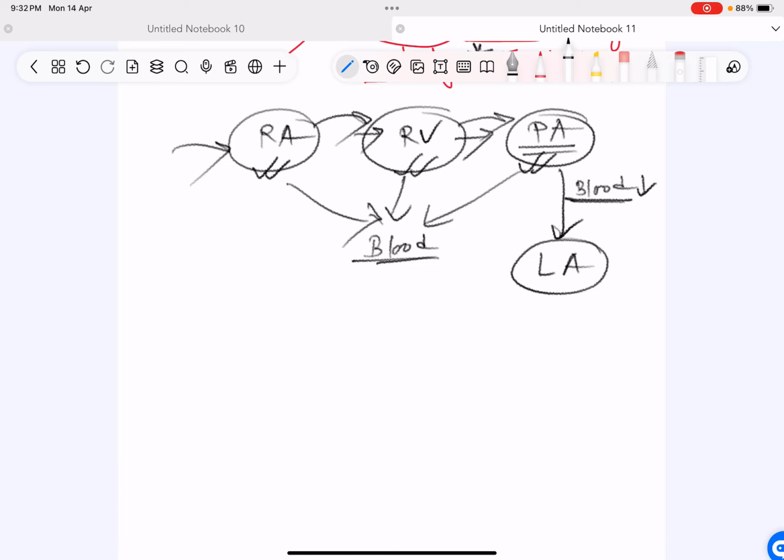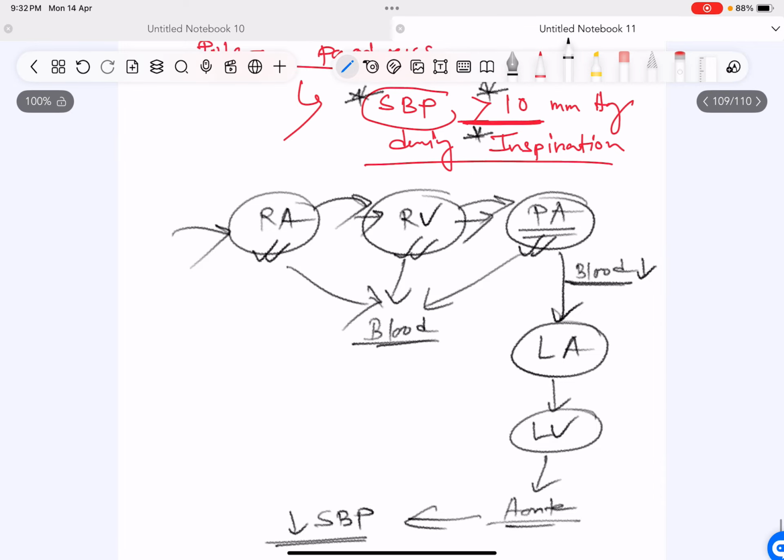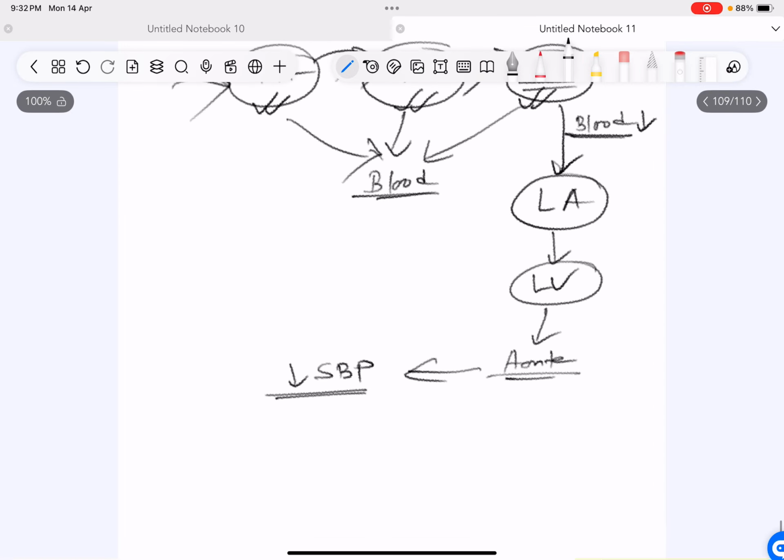So from left atrium to left ventricle, blood volume is also reduced. So the aortic output is reduced, and you get a decrease in the systolic blood pressure. This is the understanding of the decrease in blood pressure during inspiration. In Pulsus paradoxus, this decrease is more than 10 millimeter of mercury.